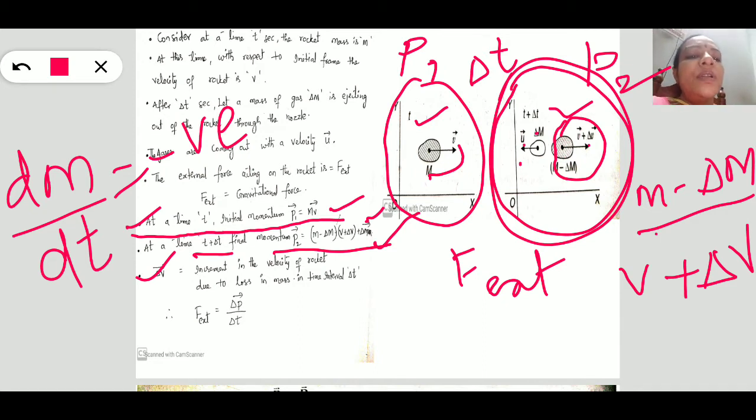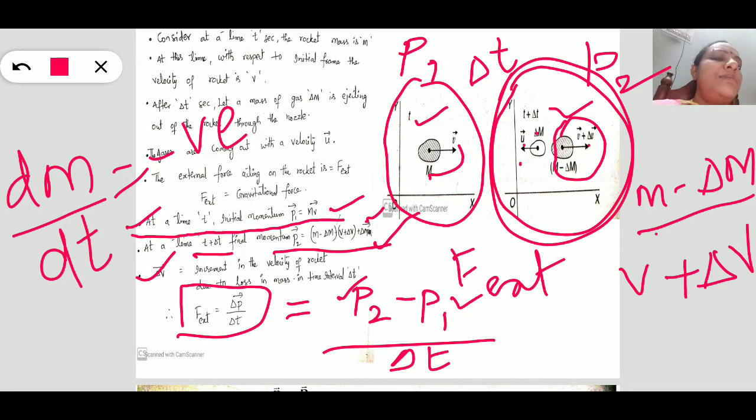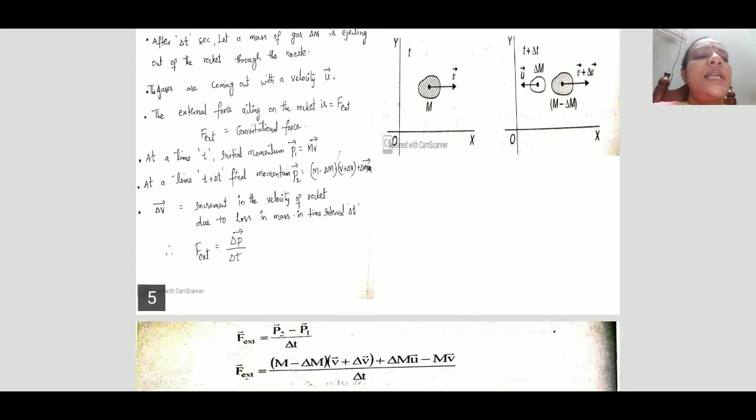So therefore next step, just calculate the external force. How do we calculate the external force? Same, by using Newton's second law, rate change of momentum. So rate change of momentum, that is dp by dt, delta p by delta t. That is dp, which is nothing but p2 minus p1 by delta t. Just substitute the p2 value and p1 value. So coming to the next slide.